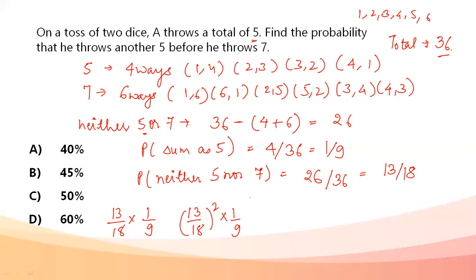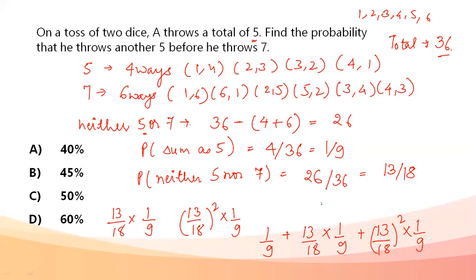Required probability. It's like, first I got 1 by 9, that is sum as 5. In the next throw, I'm neither getting a 5 nor I'm getting a 7. Then again I'm throwing, not getting a 5 or a 7. Again I'm throwing. When we add up all these probabilities, it becomes an infinite GP